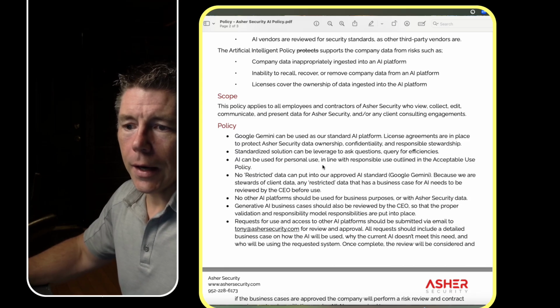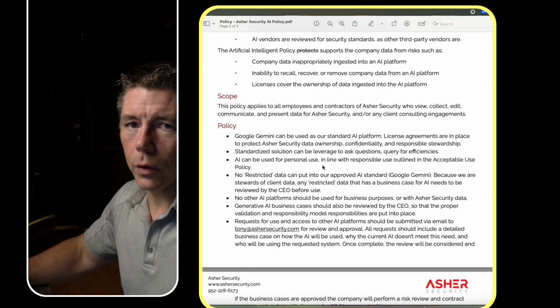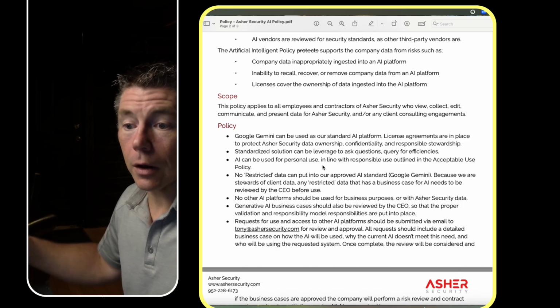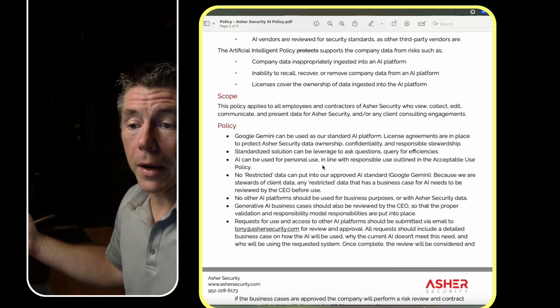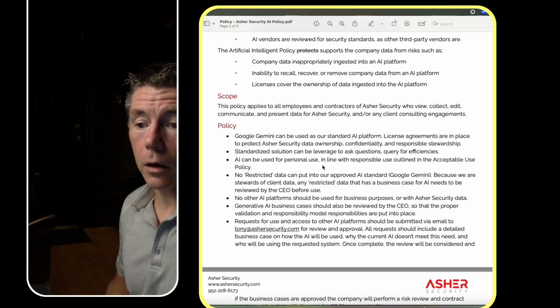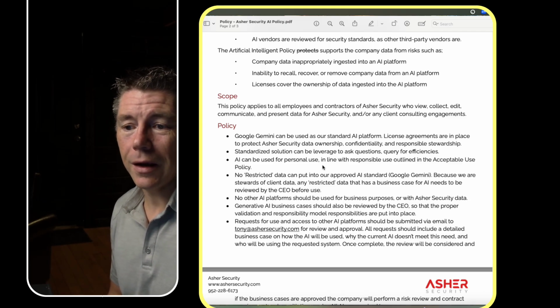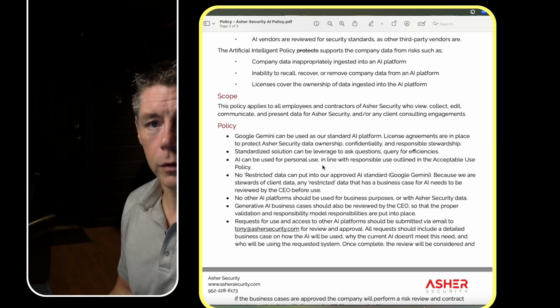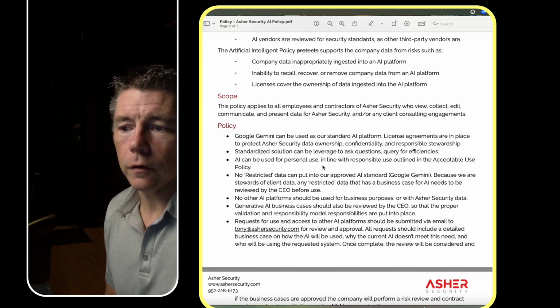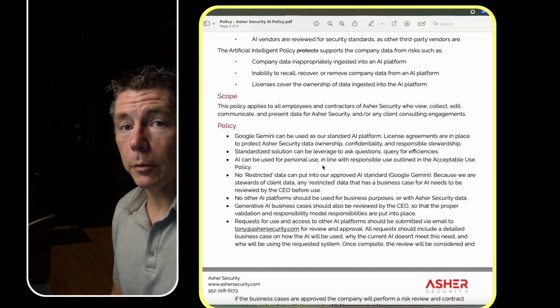And then AI can be used for personal use. So this is something we found when implementing an AI governance program at our clients. Some of those users will come back when we speak at an all hands meeting and say, "Hey, can I use this for personal use?" And that's a good question. So we have aligned this with our acceptable use policy.